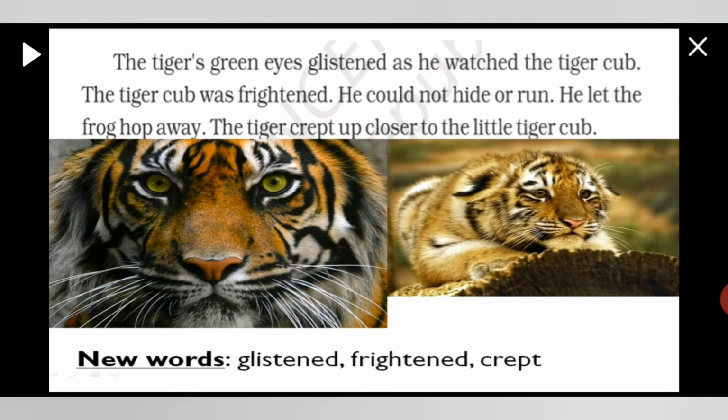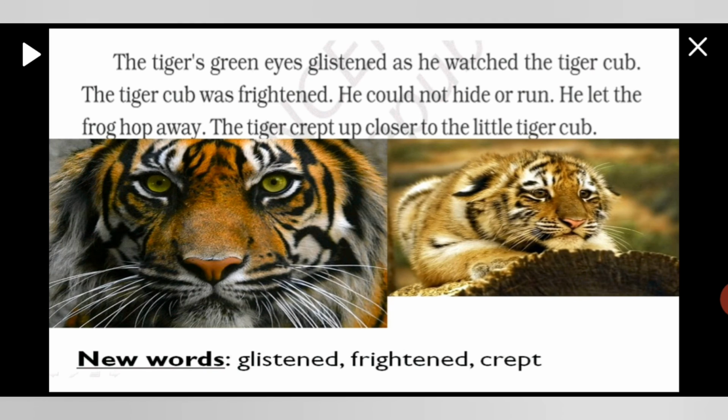Okay. Now let's see the next stanza. The tiger's green eyes glistened as he watched the tiger cub. The tiger cub was frightened. He could not hide or run. He let the frog hop away. The tiger crept up closer to the little tiger cub.